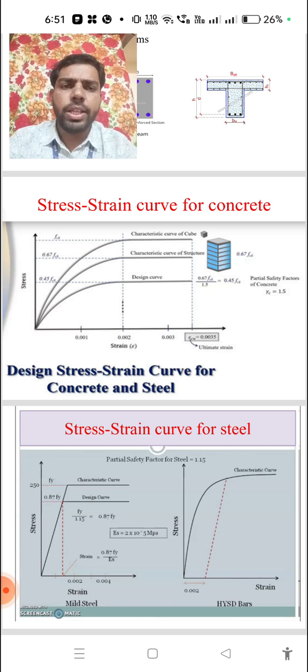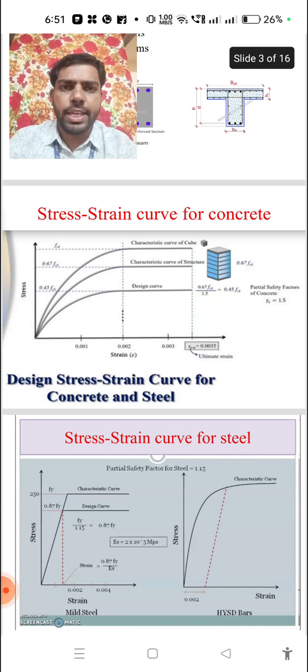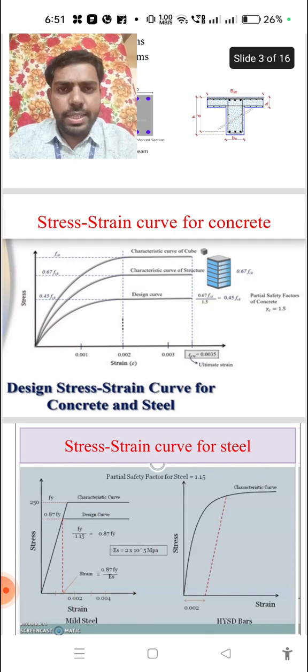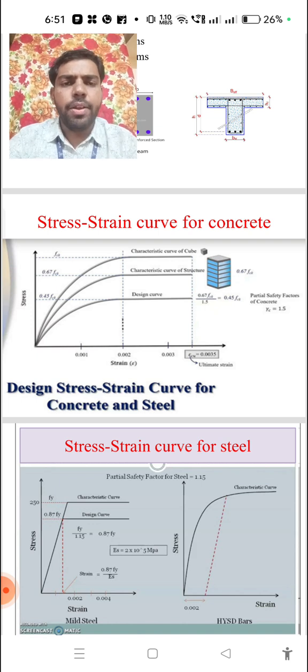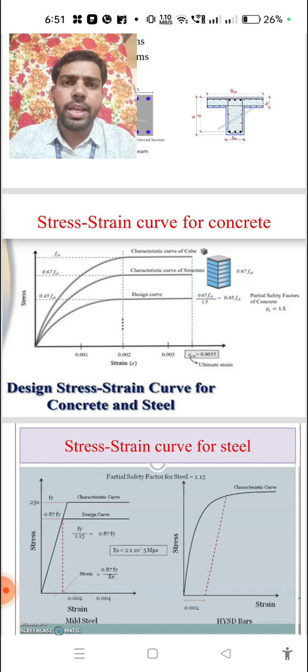When dividing with the factor of safety, it will look like 0.67 fck. fck means the characteristic compressive strength of concrete. In this example it is taken for design. Design means we have to apply some factor of safety due to ultimate loads. For those ultimate loads we again apply the factor of safety. This factor of safety is divided, and we get 0.45 fck.